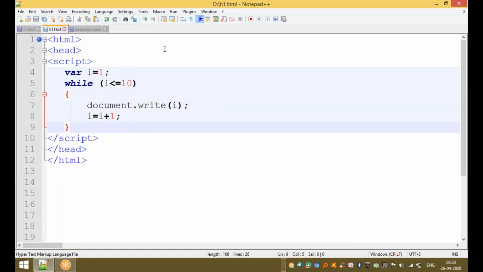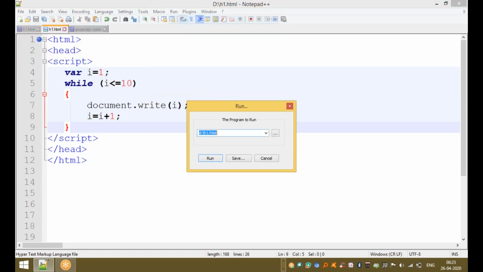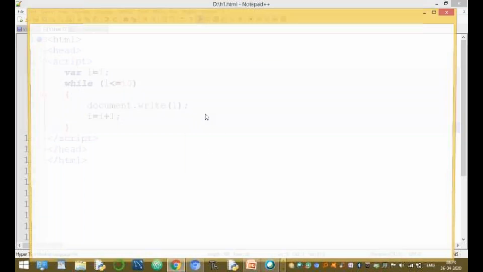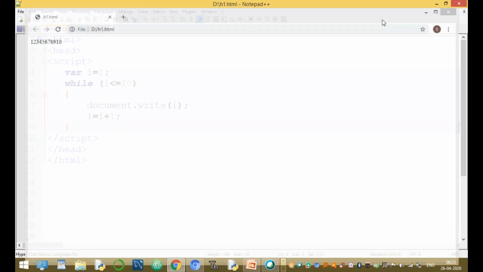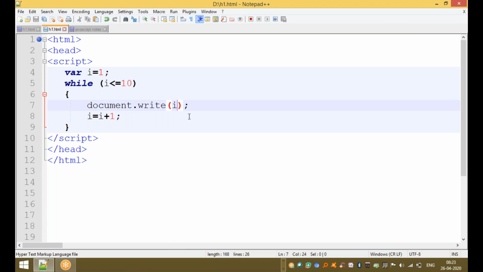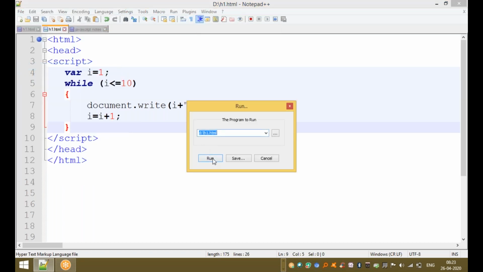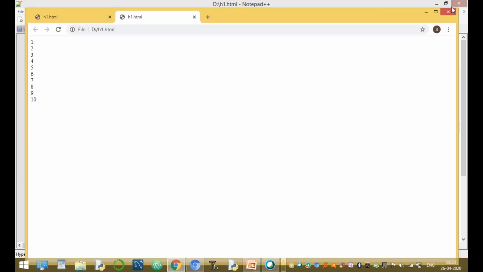Now clear and run the code. To print the values 1 to 10 on the screen: 1, 2, 3, 4, 5, 6 and up to 10. If you want to print the numbers one after another, for example, using the break statement, using the BR tag, to print the values 1 to 10 one by one after the other.